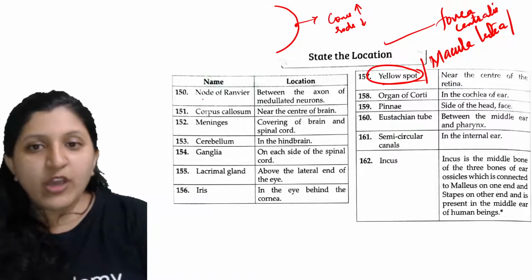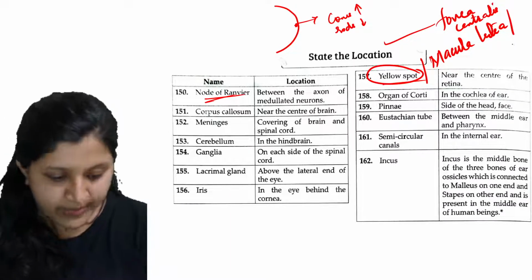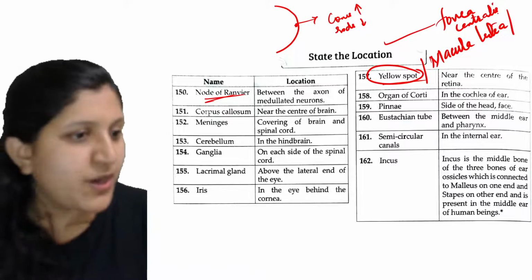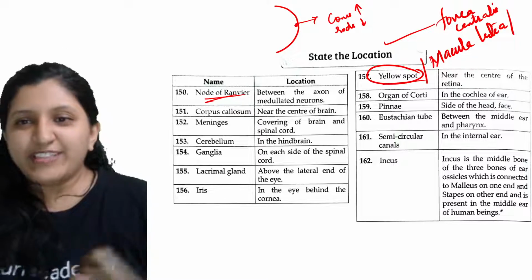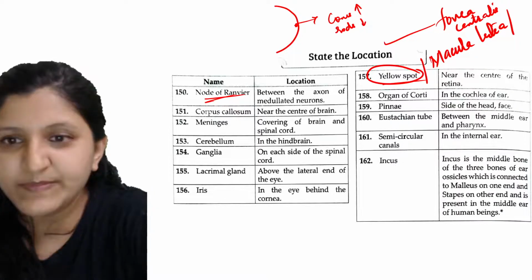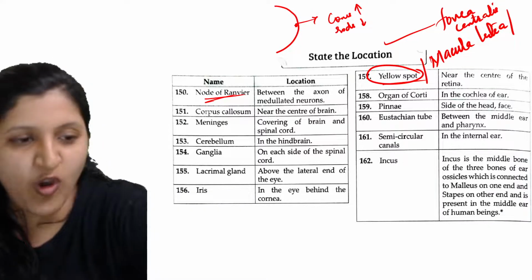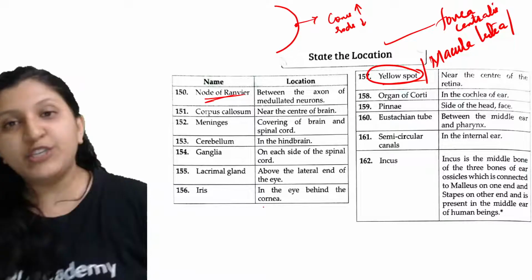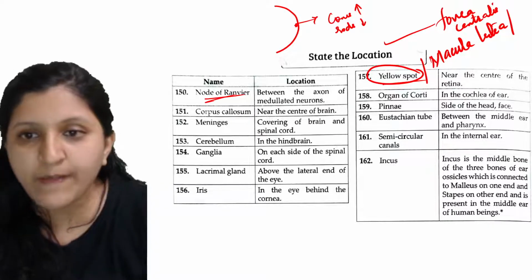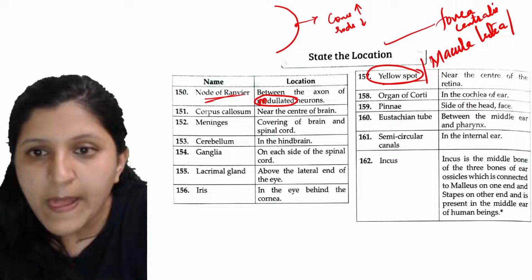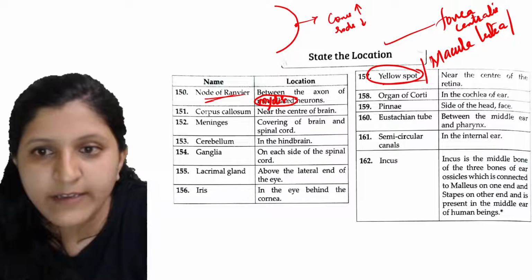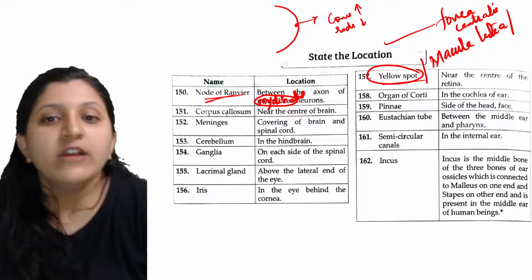Okay, so moving on to this one, the node of Ranvier. What exactly is the node of Ranvier? Anybody? Where do you find the node of Ranvier? In a medullated neuron, or myelinated neuron, we can mention. So instead of medullated neuron, we can use the term myelinated neuron here.